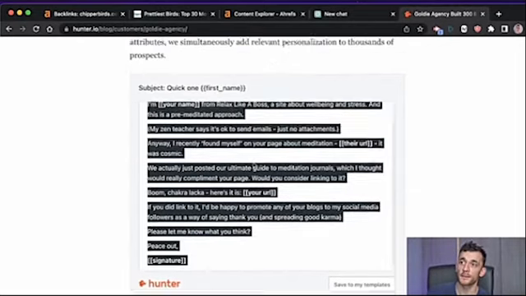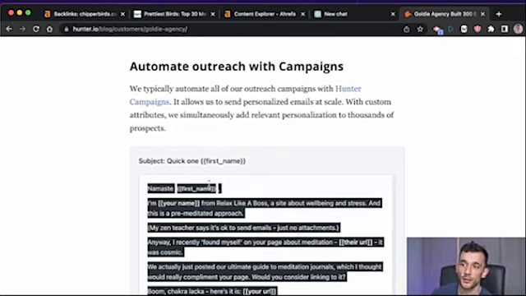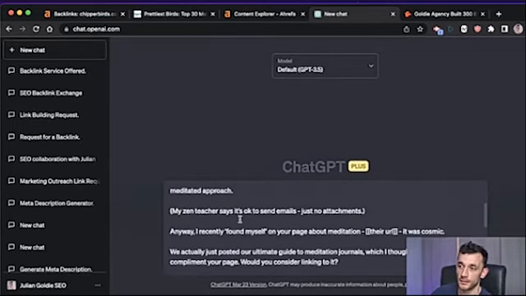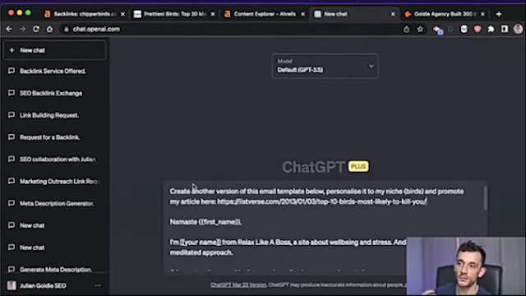So what we can do is we can take the email template that works really well. We know the foundations are right. We know it converts. Then we can paste that into ChatGPT like this. We can use a prompt: create another version of the email template below, personalize it to my niche, this one, in this example we're using birds, and then promote my article. And we can use the article link like that.